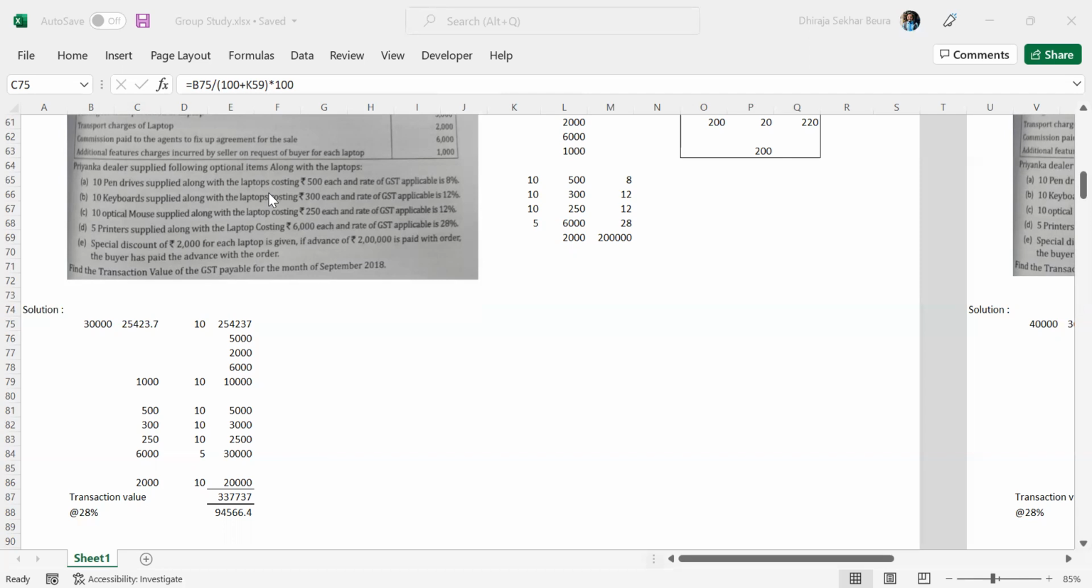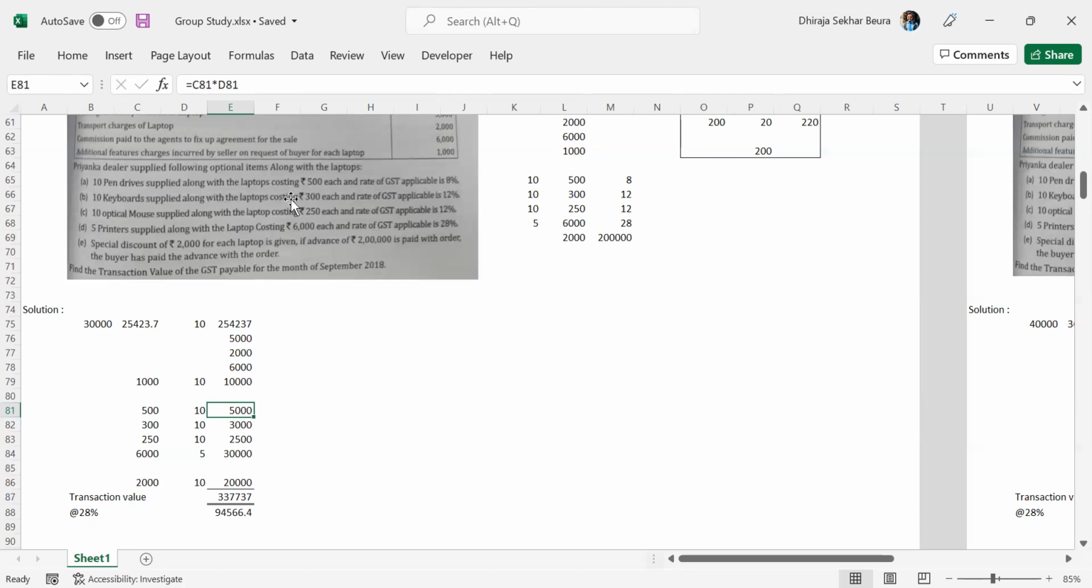Yes, because what do you say? Natural bundle is not there. It is actually artificial. Yes, indeed. So now the difference is what? The rate of tax. We will come to that. Let's first of all find out the cost of the total supply. So 10 pen drives, 500 each, that comes to 5,000. We'll be adding that to our cost.